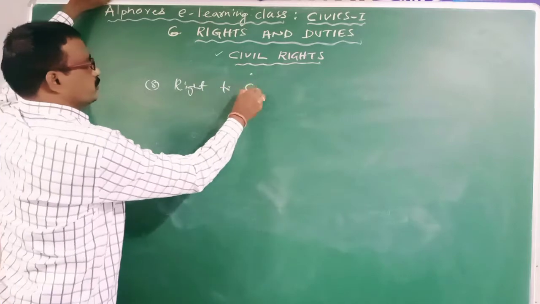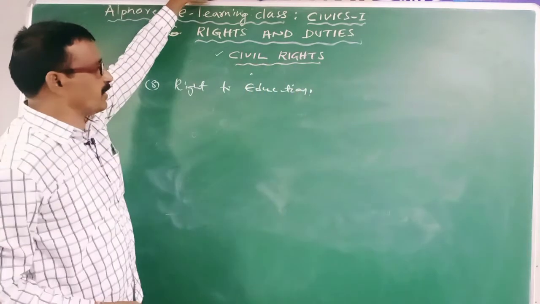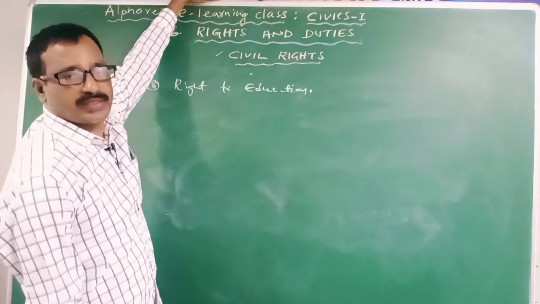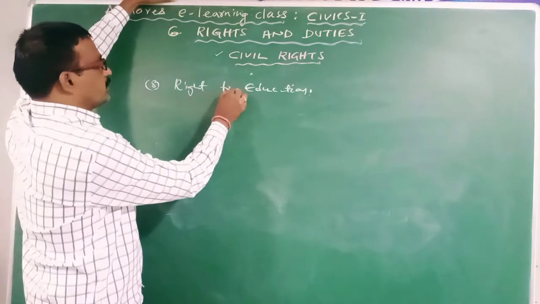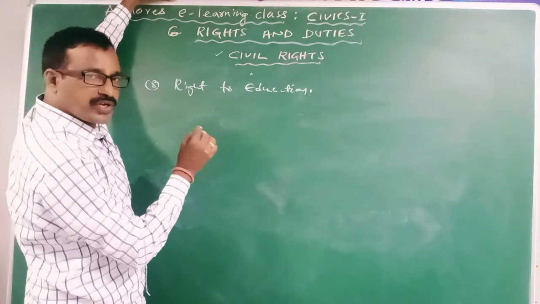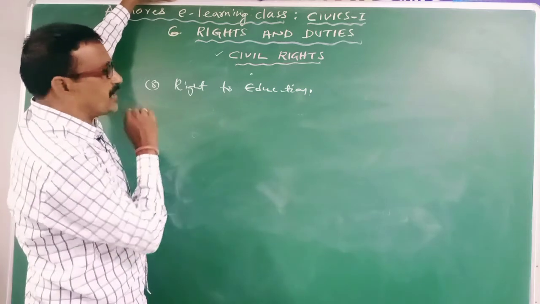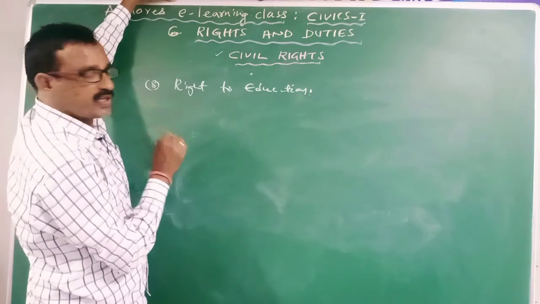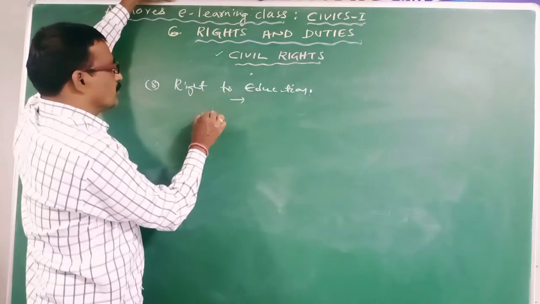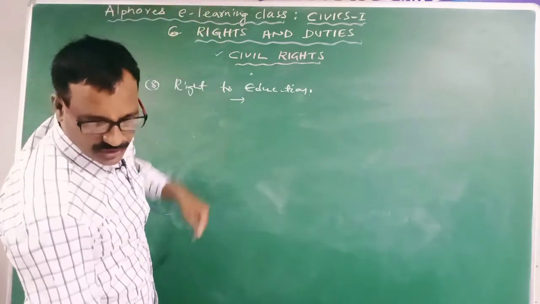Right to education. So this right will provide the minimum education to the individuals in democratic states. Clear? According to this right, the state will provide minimum education facilities to the individuals. So minimum education means to write and read. Clear? So this right enables the individuals minimum education levels.